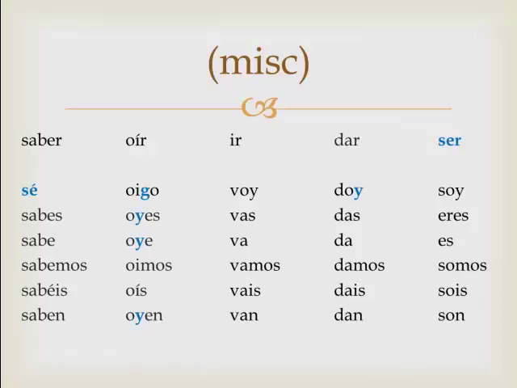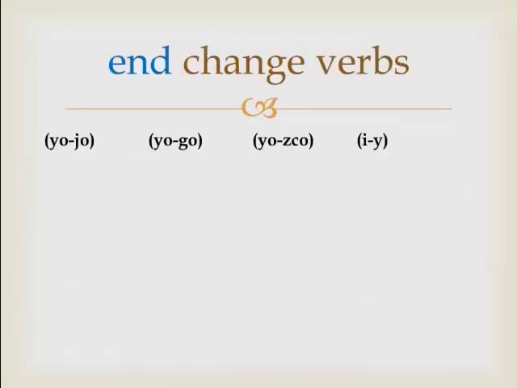The other four categories are yo to ho, yo to go, yo to zco, and i to y. Yo to ho is going to have GER or GIR endings. Yo to go will often have GUIR, but not always. They'll have some others as well in that category. CER and CIR belong to the yo to zco category. And any word that is UIR is going to have that Y added.